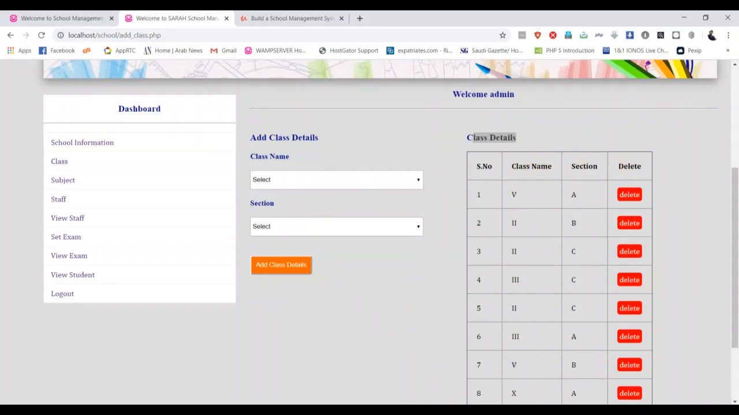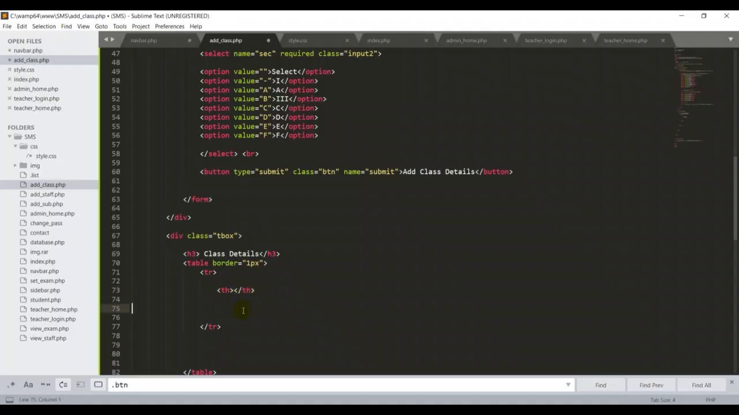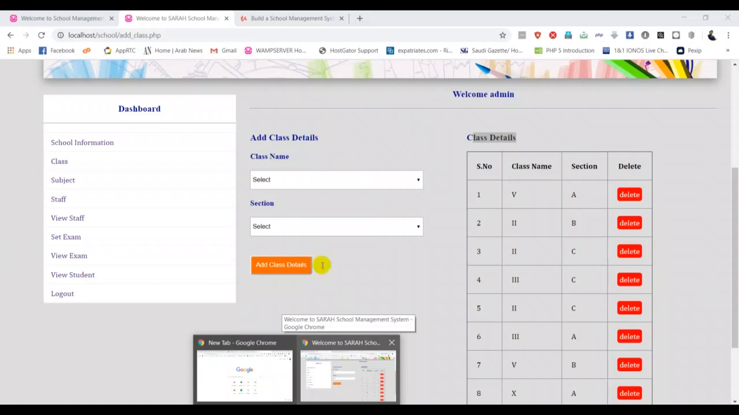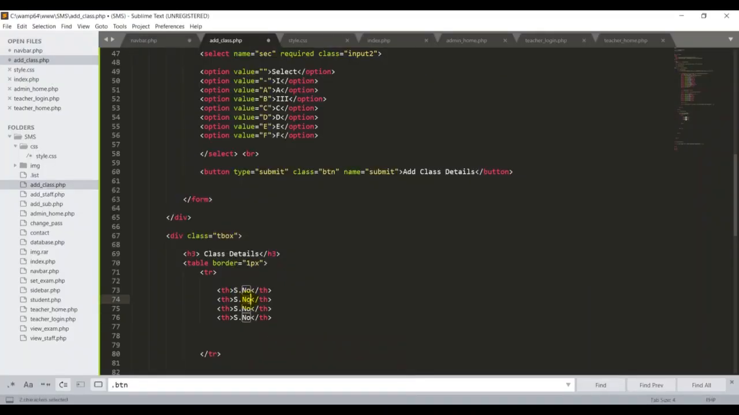So now I go back here. I want to copy this. The first thing is I want the serial number as S dot no. Good. Similarly, we want 3 more, so I have to paste the same code. Okay, guys. So I go back here again. We need the class name, section, and the delete. Okay, instead of here, I want to.